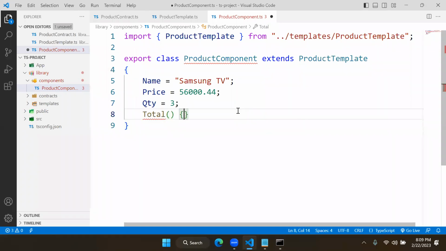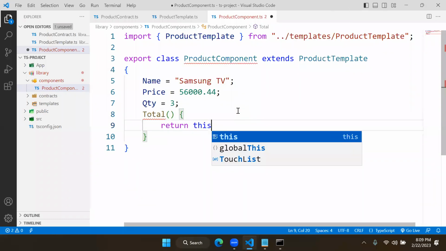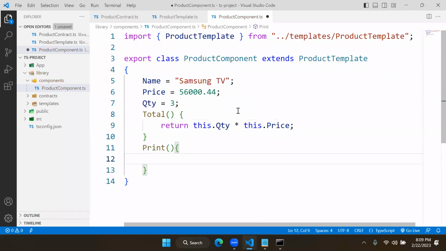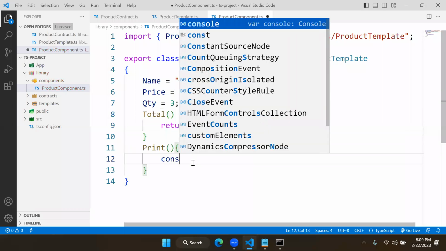And we are defining total. Total is a function. This should return this dot quantity into this dot price. And print is a void method. Remember, the structure is not required to be defined because the structure is already coming from this template. And this should present console.log.